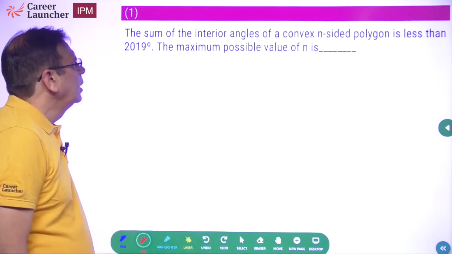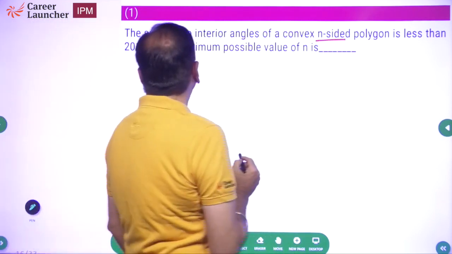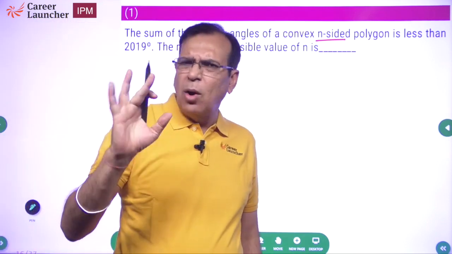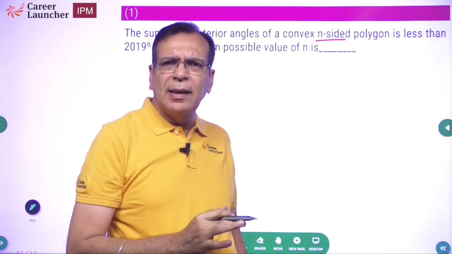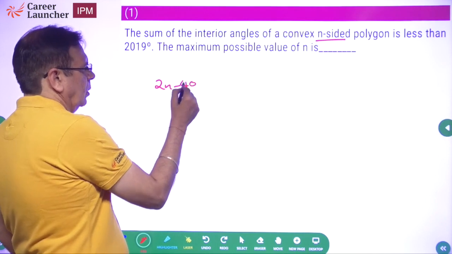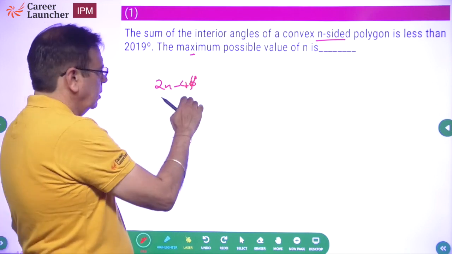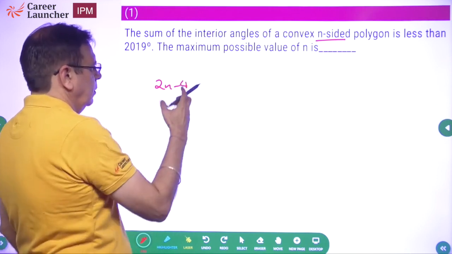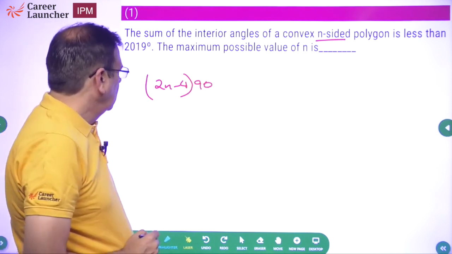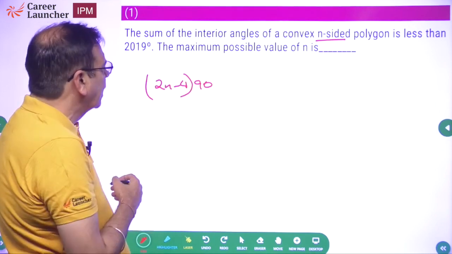Okay, first question. The sum of interior angles of a convex n-sided polygon is less than 2019 degrees. The maximum possible value of n. Okay? All of us know the formula of sum of interior angles of a polygon. It is 2n minus 4 into 90. Okay, this is the formula. This is the sum of the interior angles of a polygon.